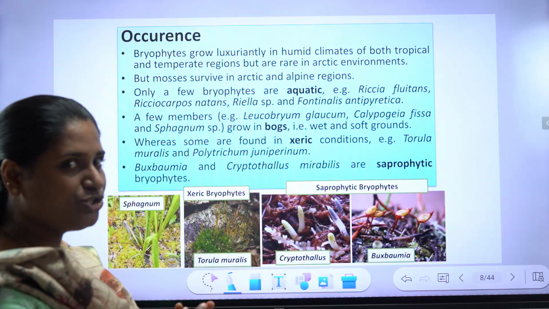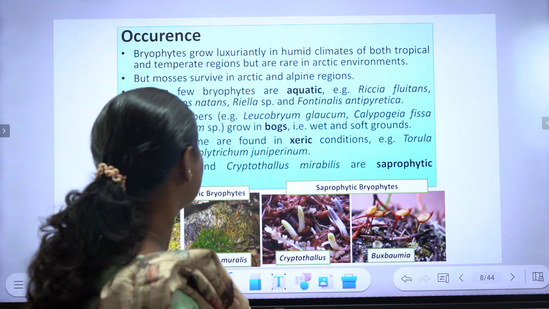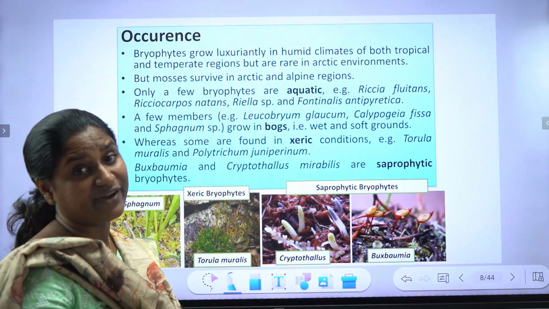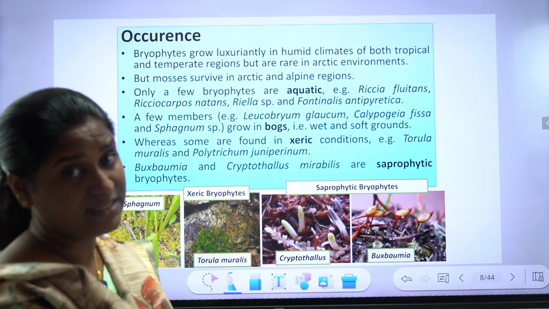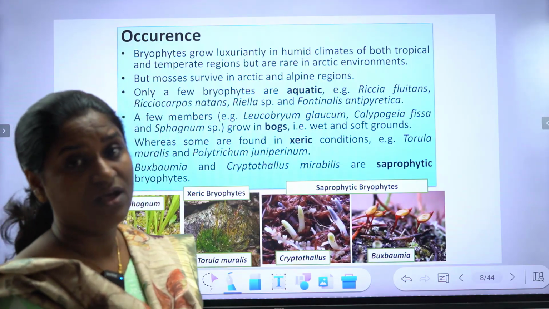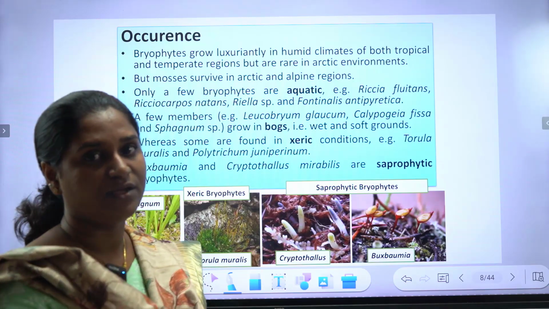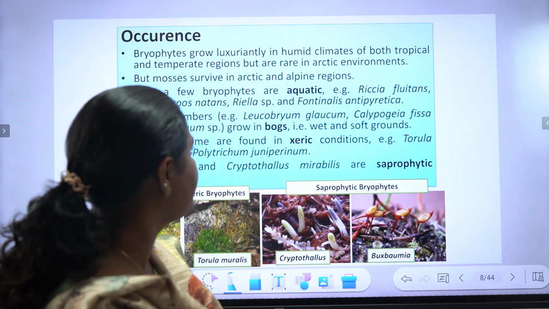Bryophytes grow luxuriantly in humid climates of both tropical and temperate regions, but are rare in the Arctic environment. But mosses survive in Arctic and alpine regions.